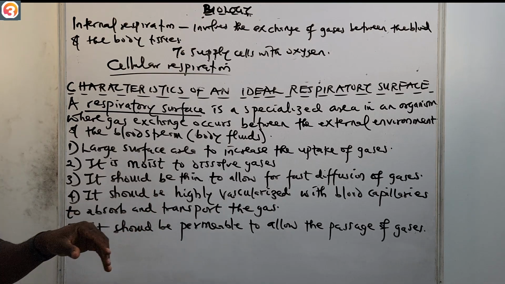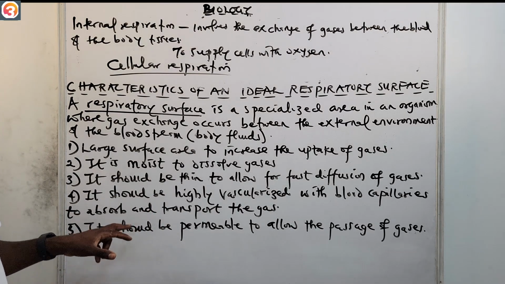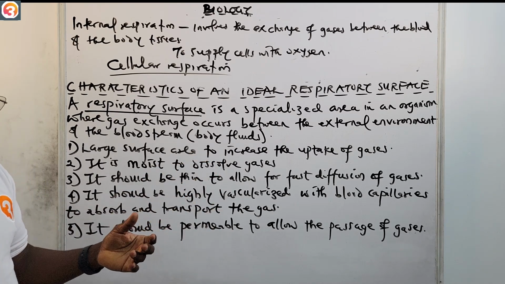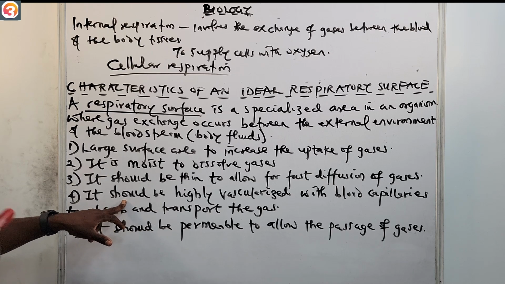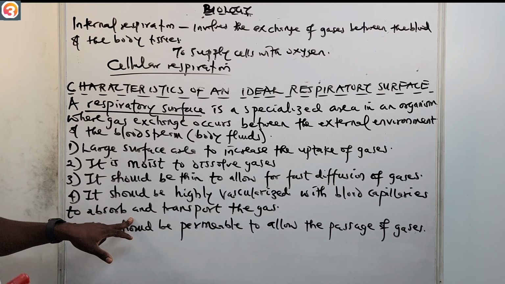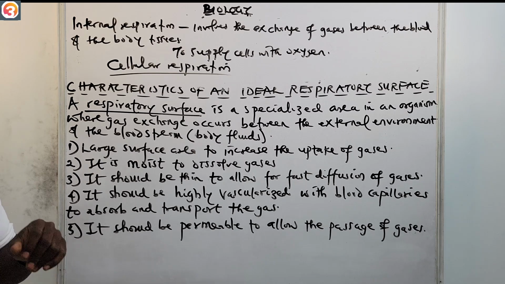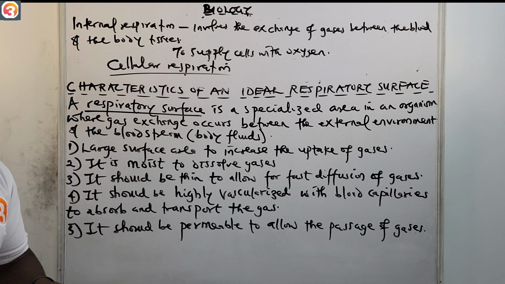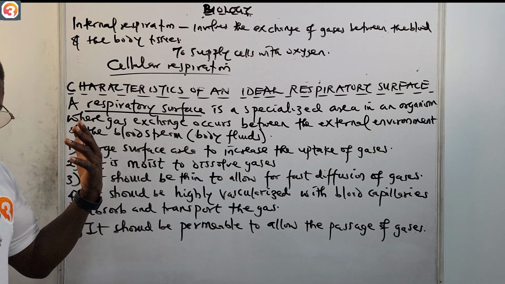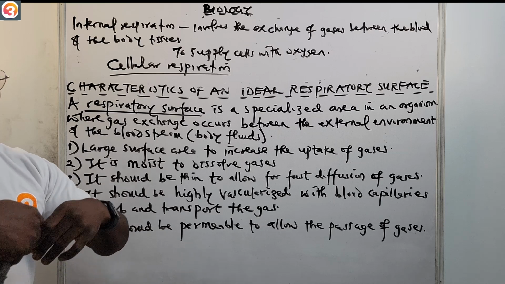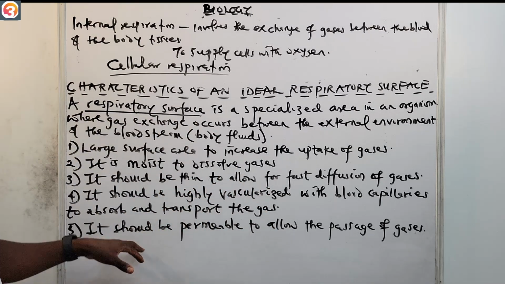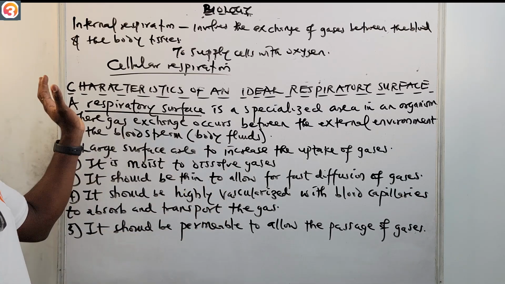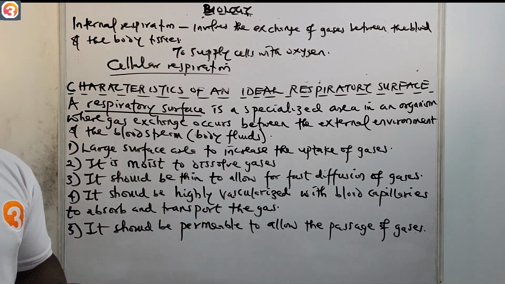Also, it should be highly vascularized with blood capillaries to absorb and transport the gases. Capillaries are for transport. Then also it should be permeable to allow the passage of gases. By being permeable, you allow gases to pass through easily. These are the characteristics of an ideal respiratory surface.